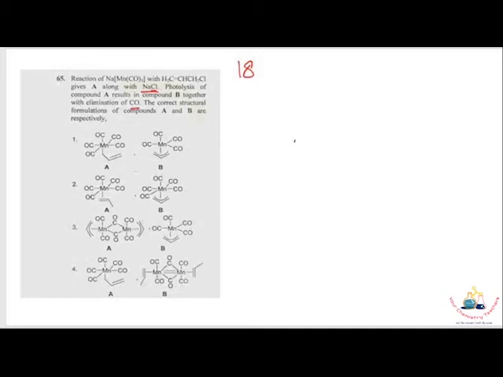So if you calculate the total valence electrons of the complexes, first take a look at the number 1 case, where compound A has a total valence electron count as follows. Manganese is in +1 oxidation state because of the allyl anion, and manganese provides 6 electrons, 5 carbonyls provide 5 times 2, and 1 allyl provides 2 electrons. This is 18 electrons. So here compound A is an 18 electron species, so it is stable.